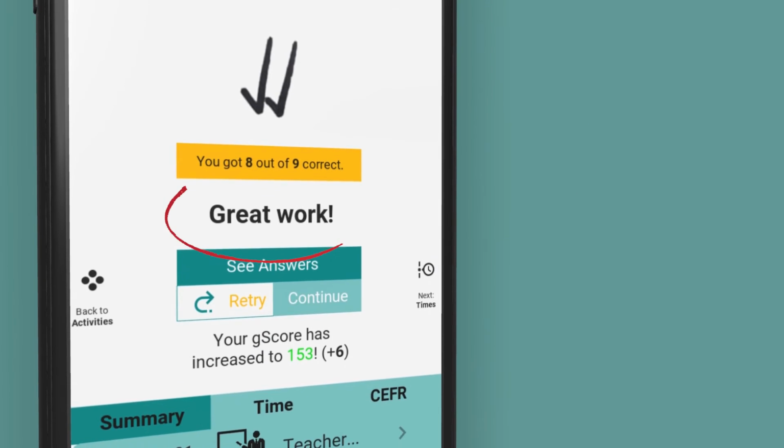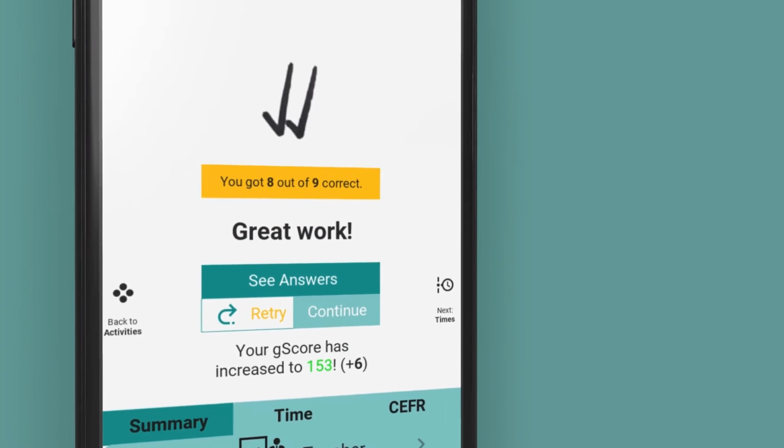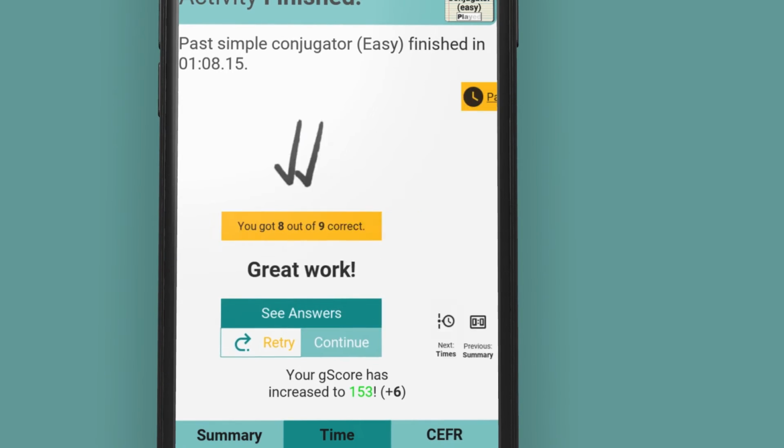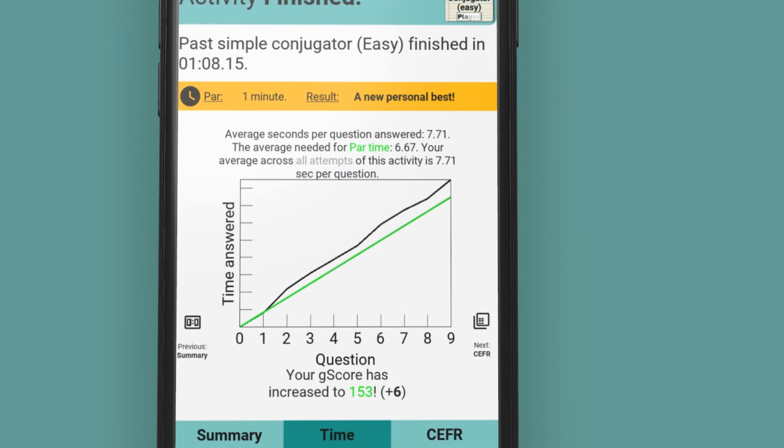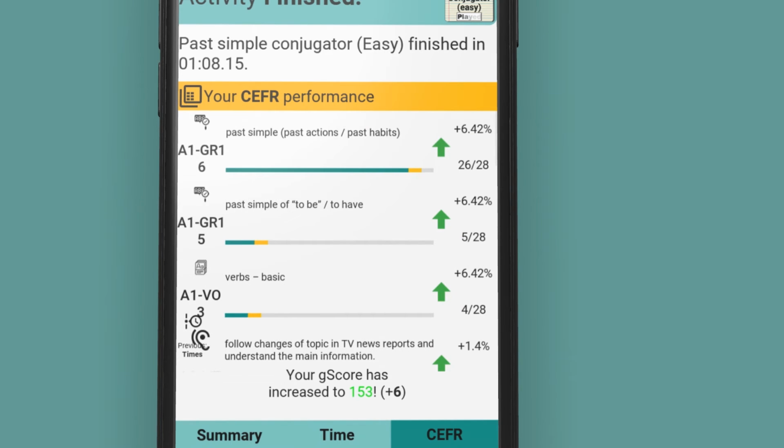Private Teacher will give you a comment regarding your performance, then give you some options. You may repeat the activity and try again, you may see your answers, or you may continue back to the main screen. Additionally, you can see some other information about your activity, a graph of question answered versus time, and what you improved in the CEFR.